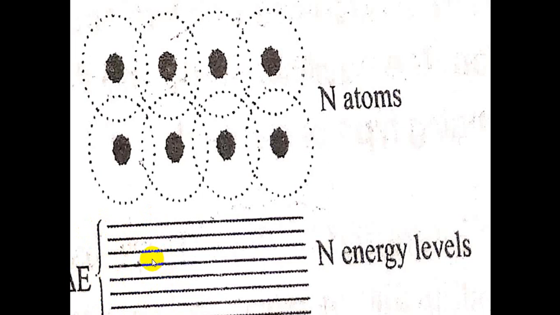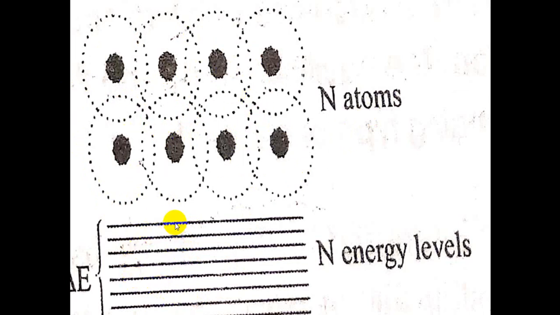Okay, come again. If you take a single isolated atom, we have only discrete, sharp energy levels. But if we take a total solid which is composed of many atoms, we get a set of energy levels which are very close together because of overlapping of outermost energy levels.